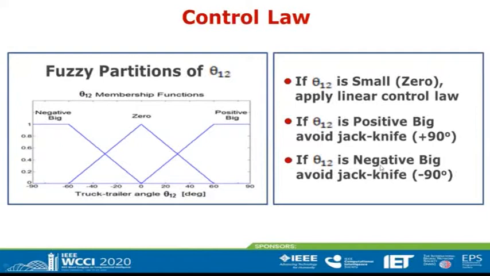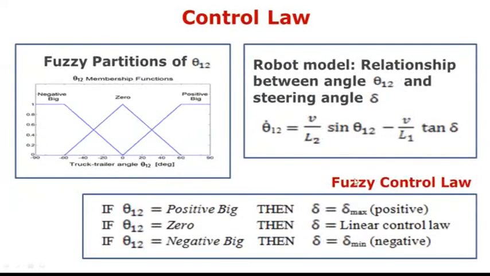So our problem here is how we can avoid these jackknife positions. For this, we will formulate the fuzzy control rules. But for doing that, we will apply the robot model for the relationship between angle theta 1,2 and the steering angle delta, given by this expression.